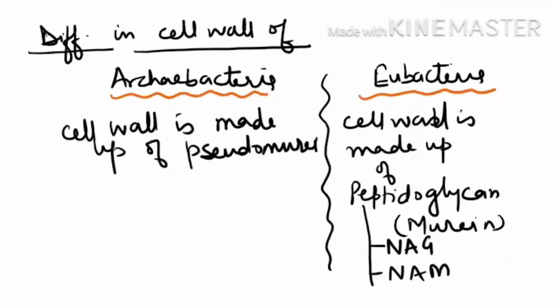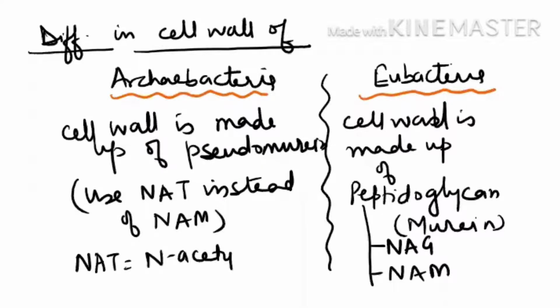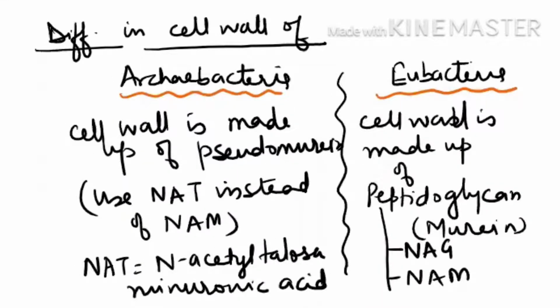The reason is that they use NAT instead of NAM. Now we should know what NAT stands for. NAT means N-acetyltalosaminuronic acid. So I hope up till here it is clear that because of the difference in the cell wall of eubacteria and Archaebacteria, Carl Woese has split Monera into 2 and he created 6 kingdoms.